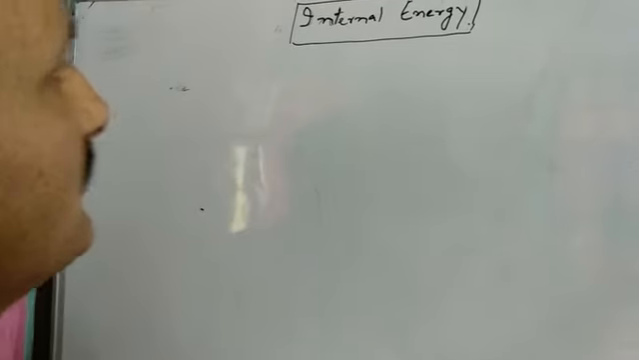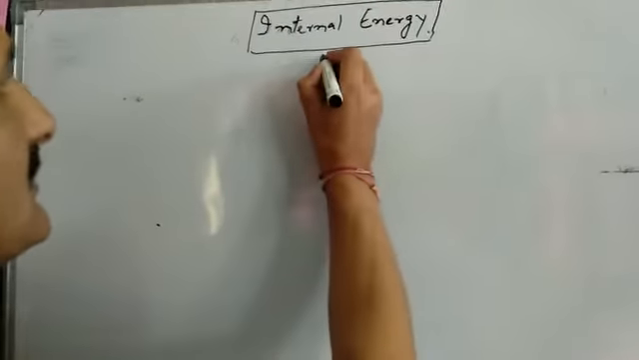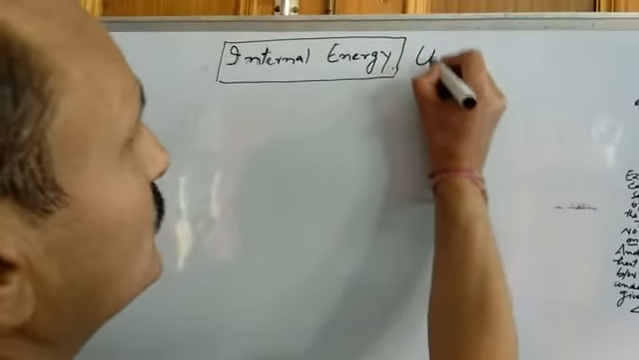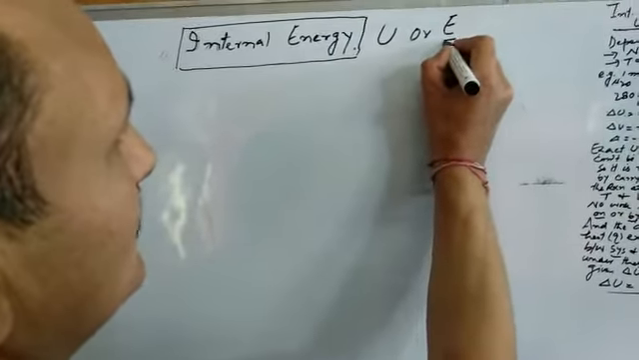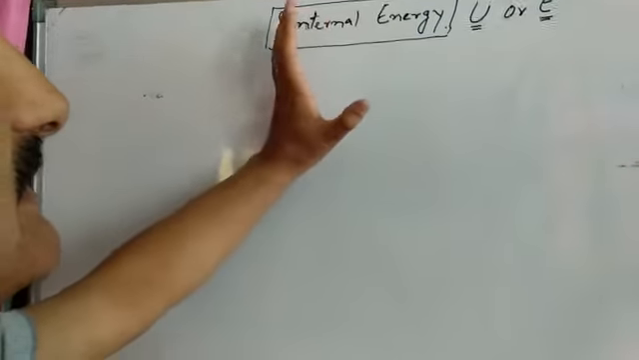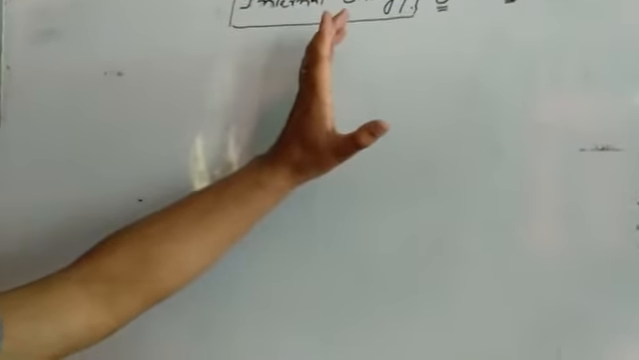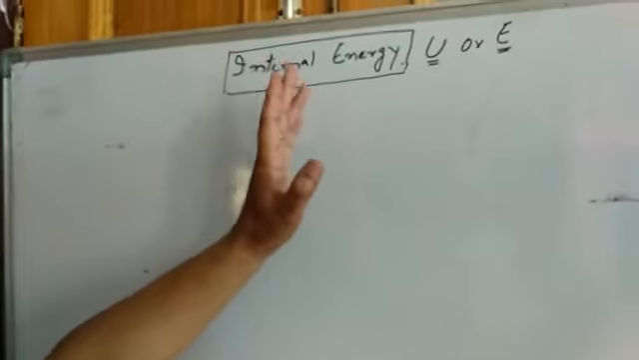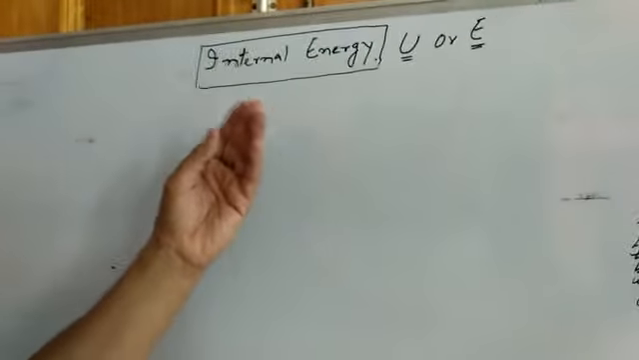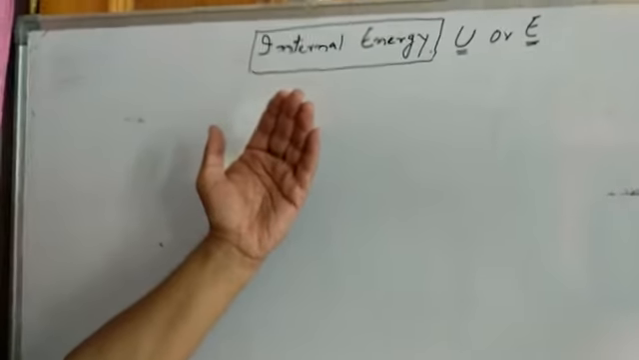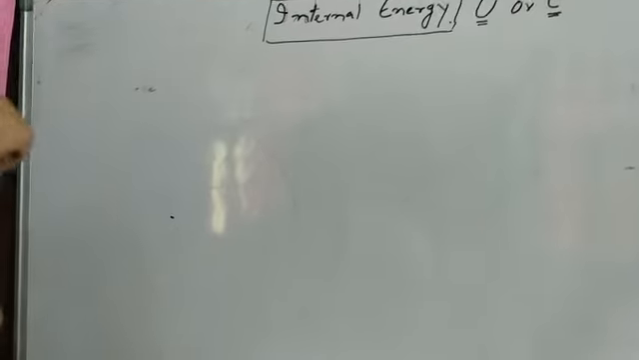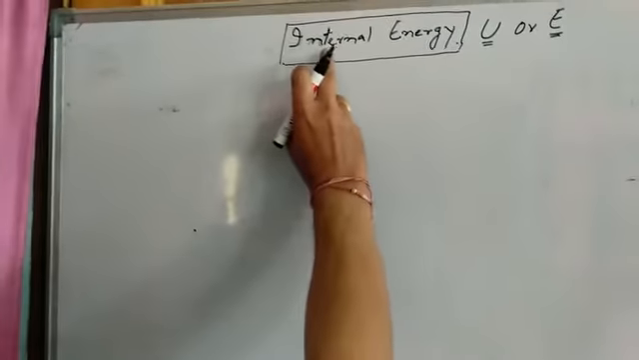Internal energy is designated by capital U, or sometimes it can be represented by capital E. So this is how we represent internal energy of a system or internal energy of a substance, because a substance is basically a system. System, you know, is a part of the universe which is under observation. Now, let us move to the term internal energy of the system.